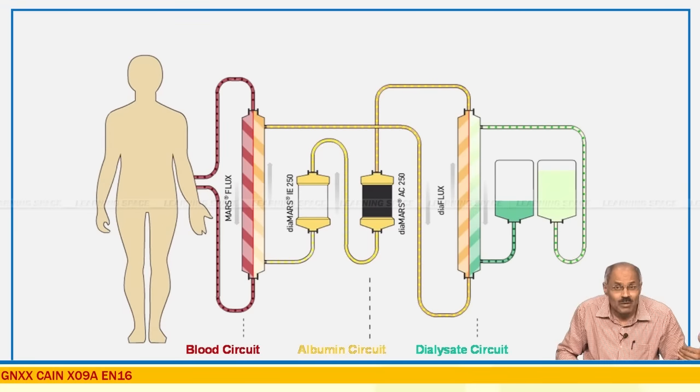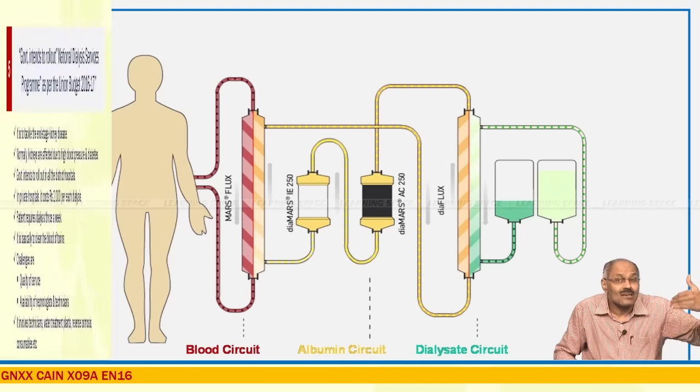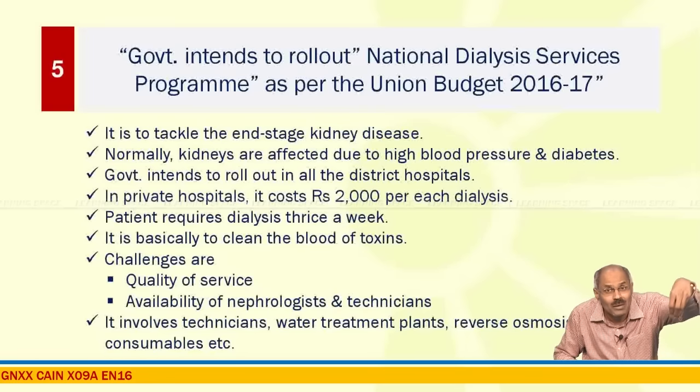The blood is to be purified at least 3 times in a week, and this is the process known as dialysis. So, government intends to roll out in all the district hospitals, and in private hospitals. Normally, each dialysis costs rupees 2,000, and 3 times in a week this dialysis is required, so as to reduce the cost and so as to ensure dialysis closer to the people.